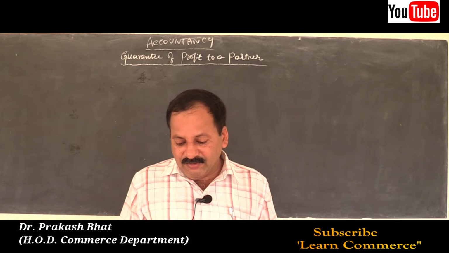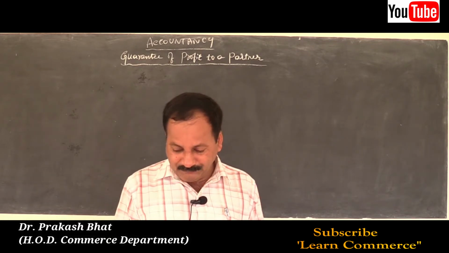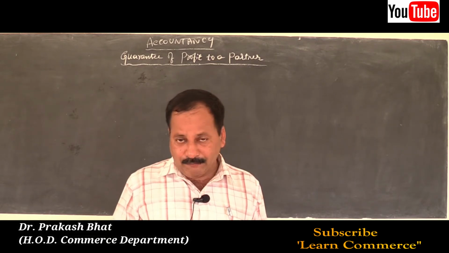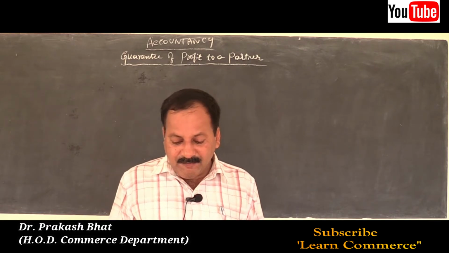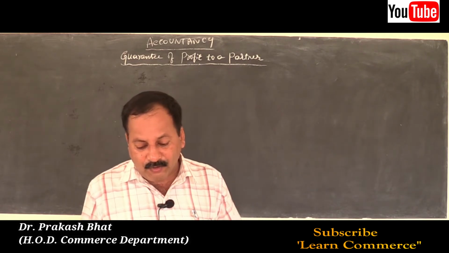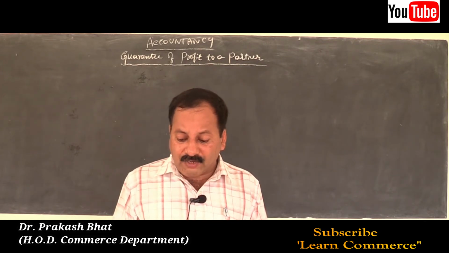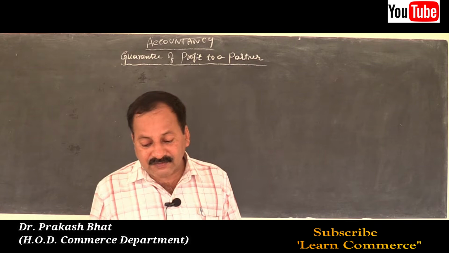Charan and Sharan share profits and losses in the ratio of 3:2. So 3 by 5 and 2 by 5, 3 plus 2, 5, denominator 5. So 3 by 5 and 2 by 5 is their ratio. They admit Sachin into their firm for 1/6 share in profits. Charan personally guaranteed that Sachin's share of profit after charging interest on capital at 10% per annum would not be less than rupees 15,000 in any year.